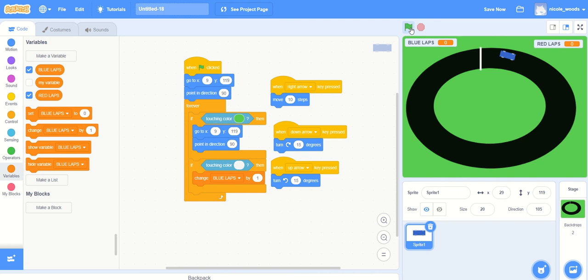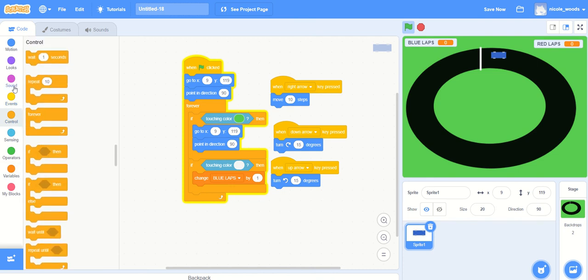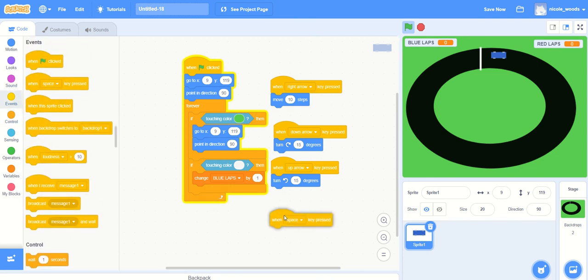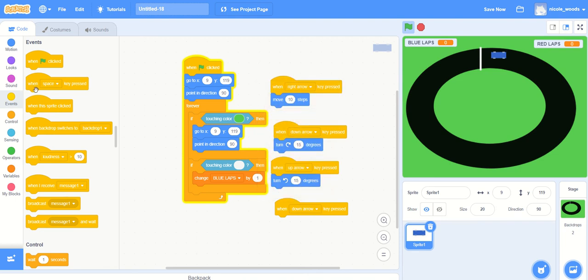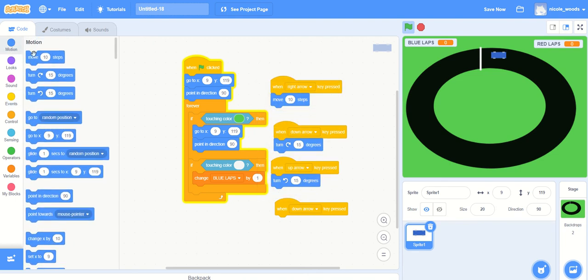I'm just going to add in a little bit of extra code here for a second. Let's just go stop, start, control, when space is pressed. I'm going to change that to the back arrow so I can have a reverse move -10 steps, just so that I can cheat for now. Okay, start, I'm going to hit my back arrow.